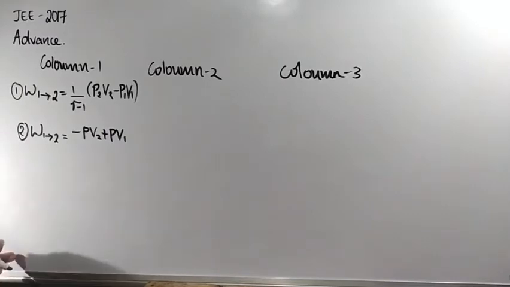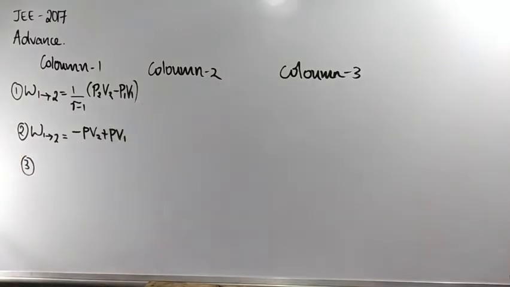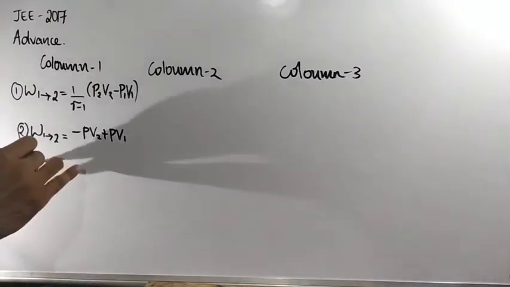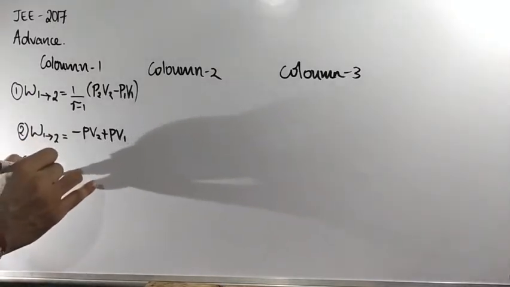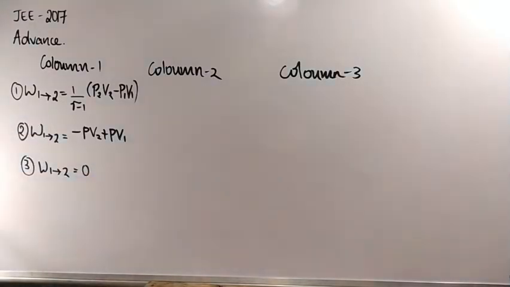Clear? Okay. Next, in the third case, work done in the process 1 to 2 is 0. This value stands as 0. Clear?